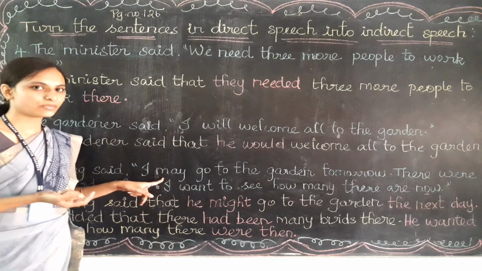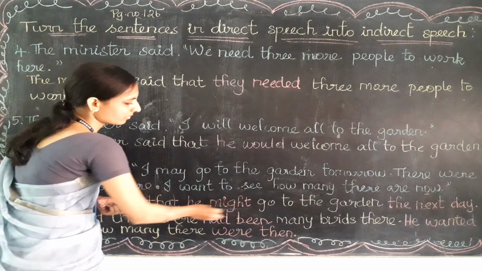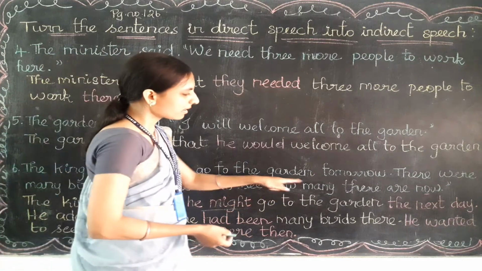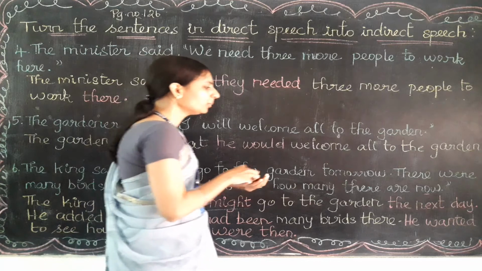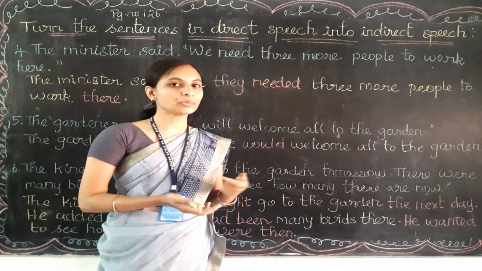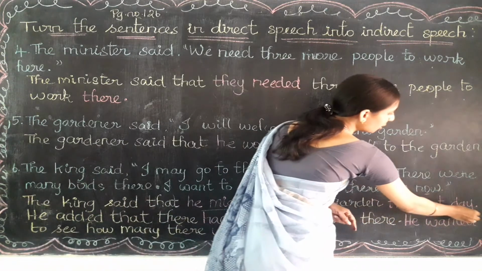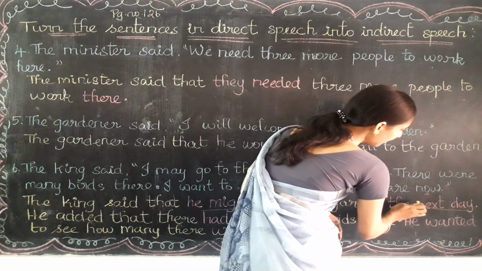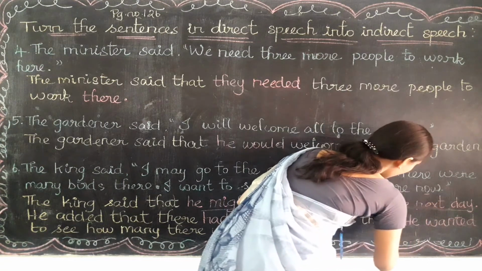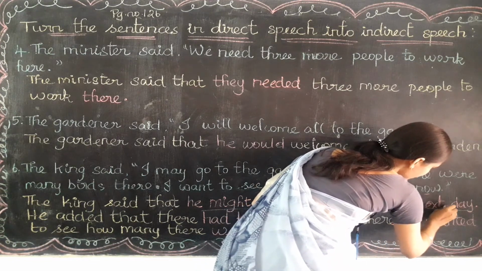May is a modal auxiliary verb. So we write its past form, that is might. Then the next words remain as they are: go to the garden. Tomorrow, we will find out, right? Tomorrow is a time expression word. So in place of tomorrow, we have learned which word we need to use. That is the next day. In place of tomorrow we need to write the next day.